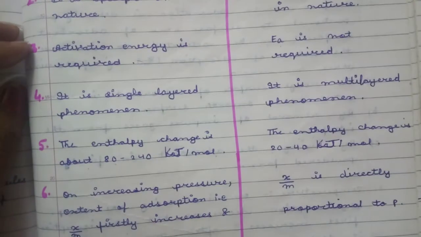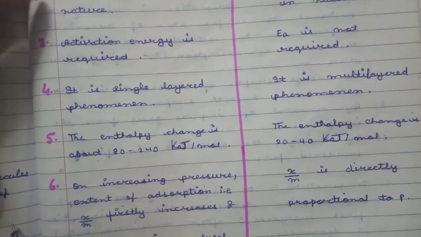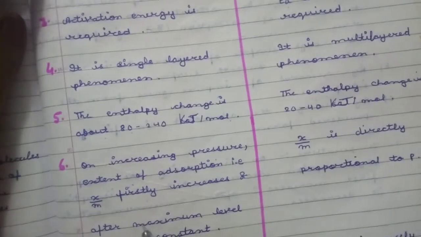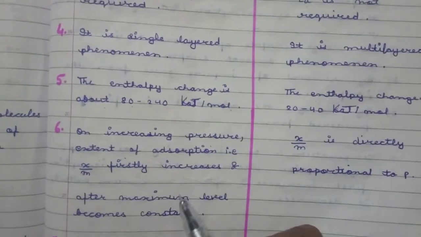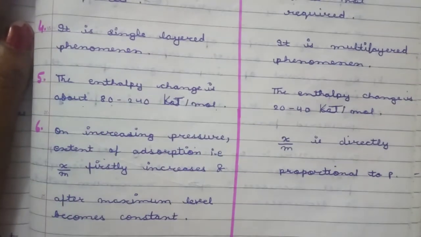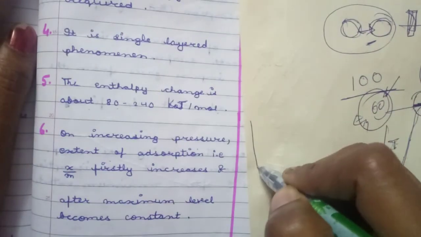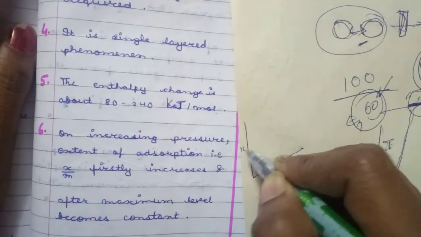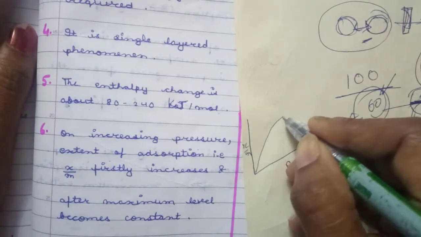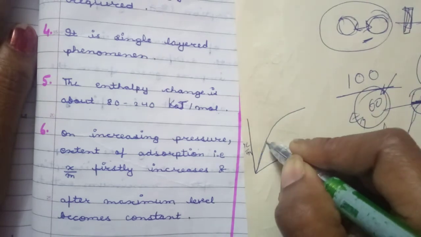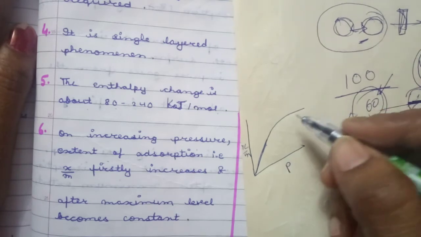Next, on increasing the pressure, the extent of adsorption, x by m, firstly increases, and after a maximum level it becomes constant. What is the meaning? When we plot a graph between adsorbed matter and pressure, first of all it increases to make more chemical bonds.